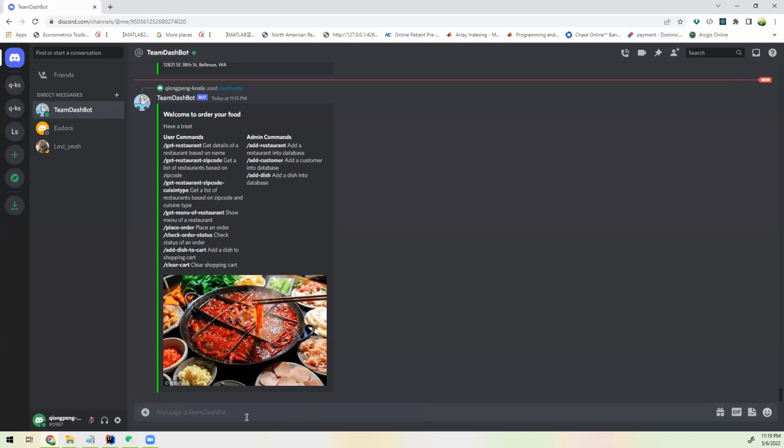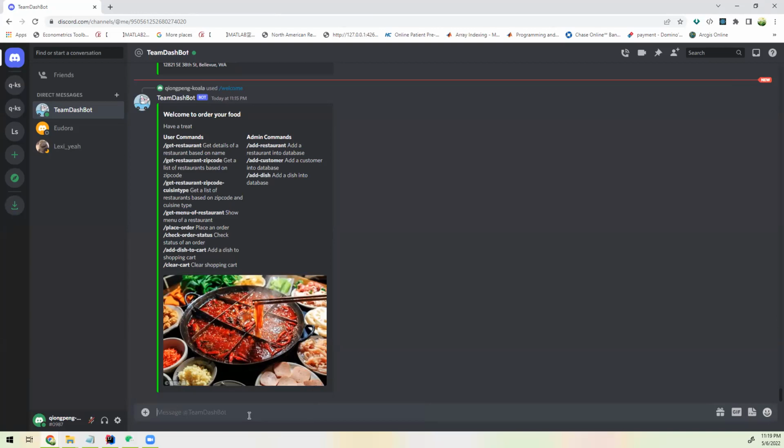The welcome message provides some instructions for users on how to use those commands. The first column has commands for users. The second column has commands for administrators to input the data into the database.